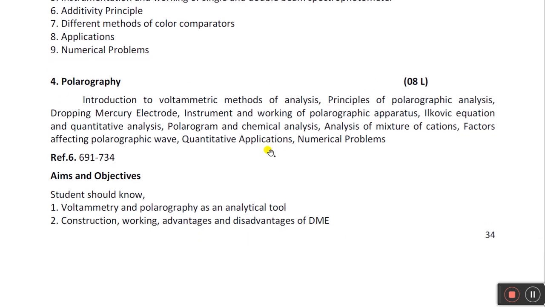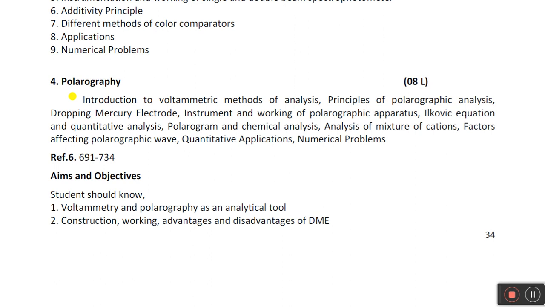Next is polarography. Now this technique is used in industry to find out the toxicity of heavy metals. Suppose a person engulfs or accidentally engulfs heavy water, poison water, then scientists use this polarography technique to find out the concentration of that heavy metal ion in the person's body fluids.